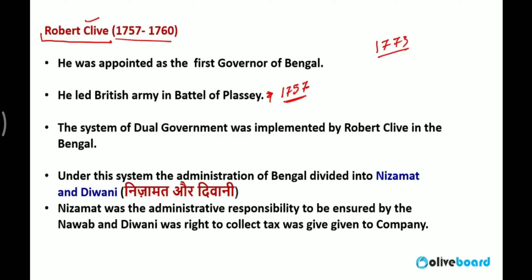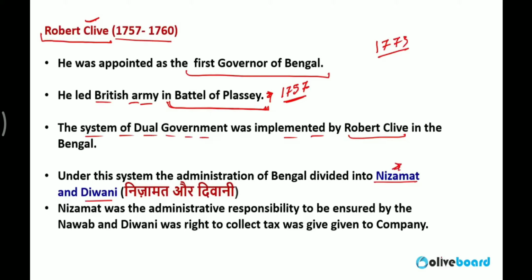So Robert Clive was the leader of the British Army in the Battle of Plassey. He was leading the British Army in the Battle of Plassey in 1757. He was appointed as the first governor of Bengal. The system of dual government was implemented by Robert Clive. What was this dual government? He divided the government into two forms, Nizamat and Diwani. Nizamat means administration, and Diwani means collection of taxes.